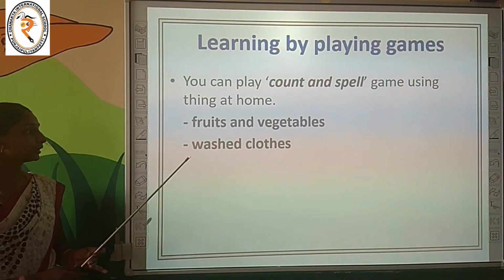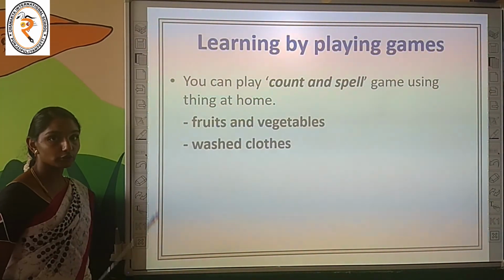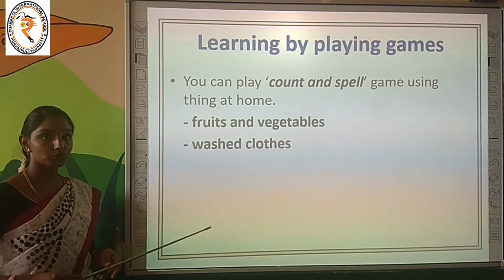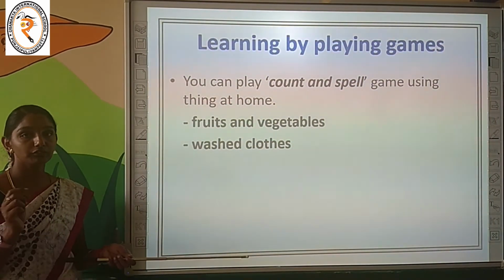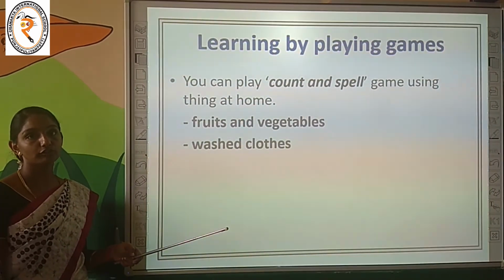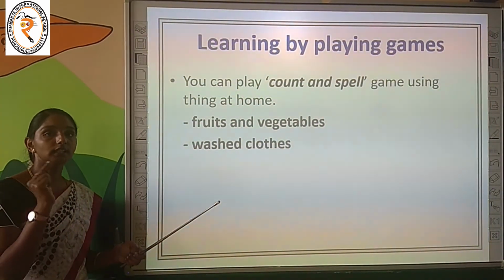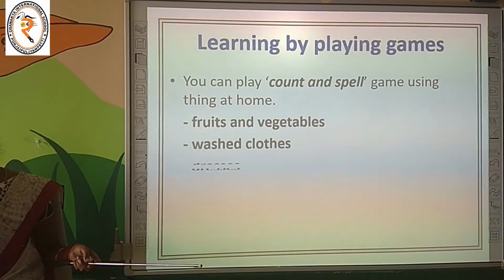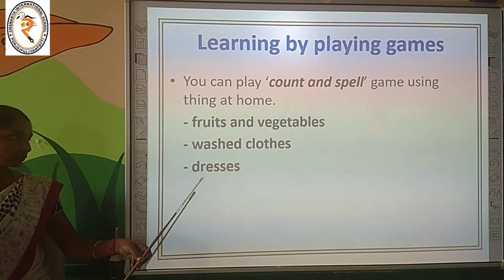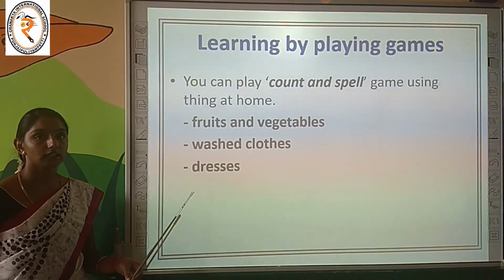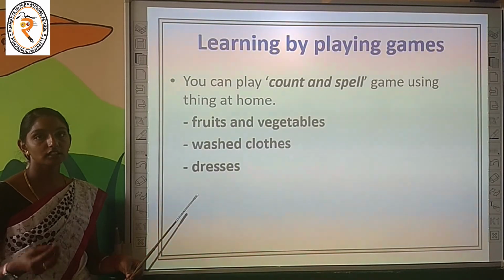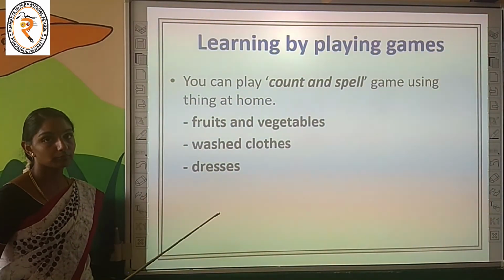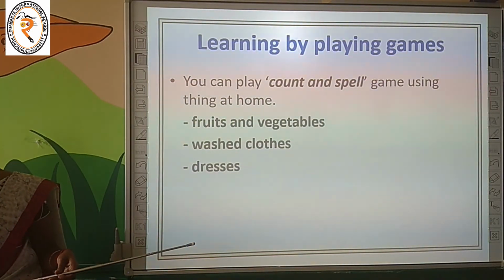The next one, you can count washed clothes in your home daily. You can count them and make notes and you can spell number names for the number of washed clothes. For example, if you have 8 washed clothes, you can say EIGHT. Today we washed 8 clothes, like that. Okay, children? After that you can take your dress like shorts or hankies or bottoms or your mother's. You can count and spell the number name for the dresses.